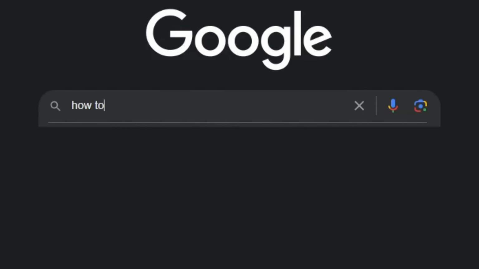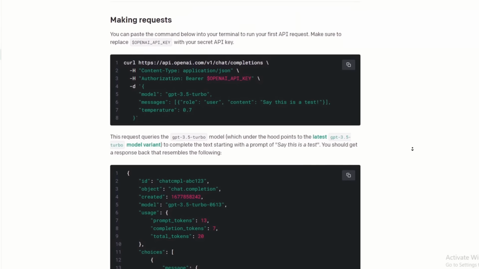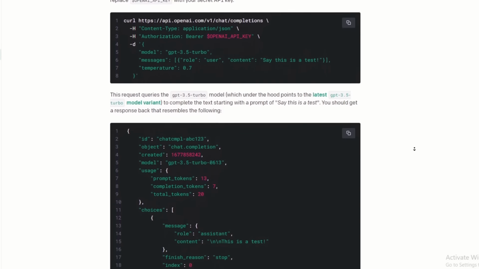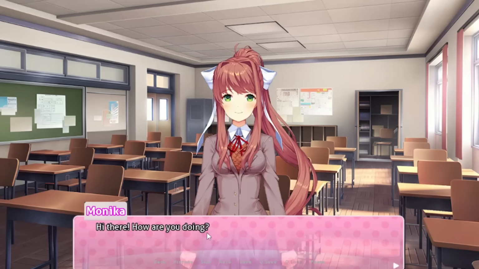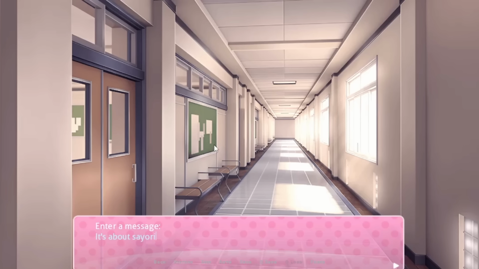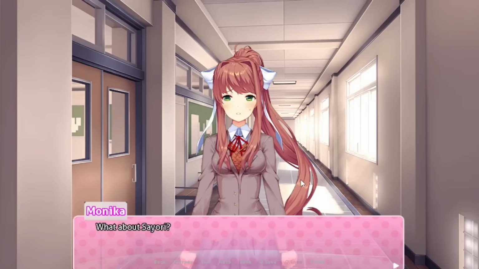So I looked up how to import OpenAI's AI model into RenPy, and there we go. I now had a working AI version of Doki Doki Literature Club. Not only that, but her expression actually changes based on our interaction.